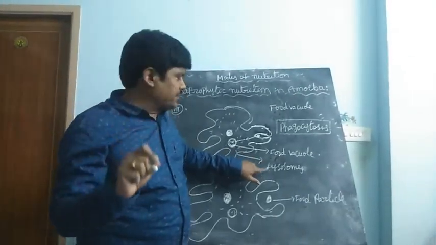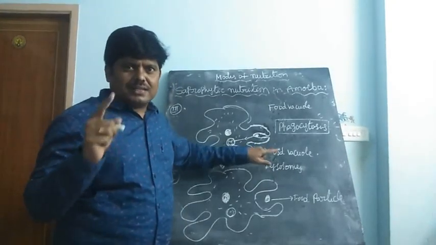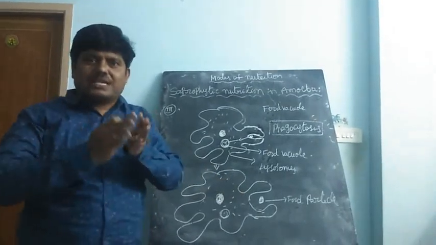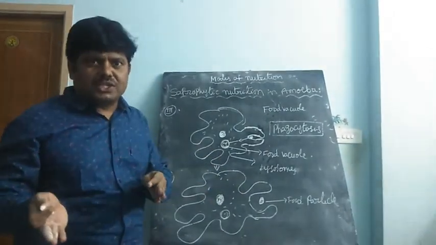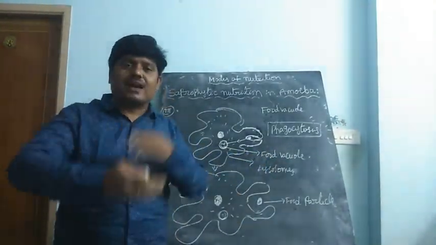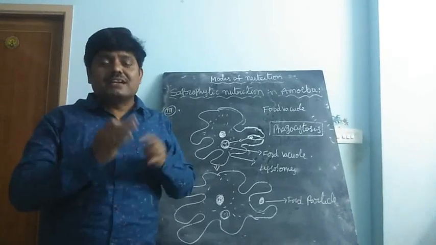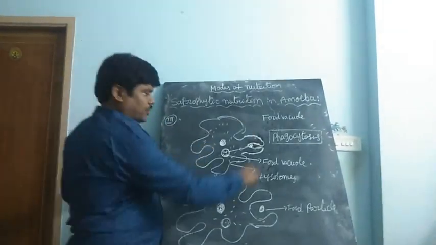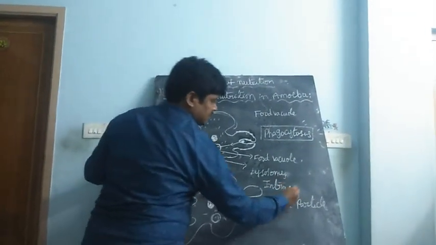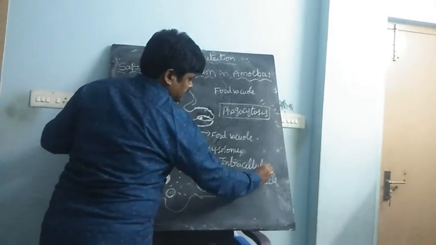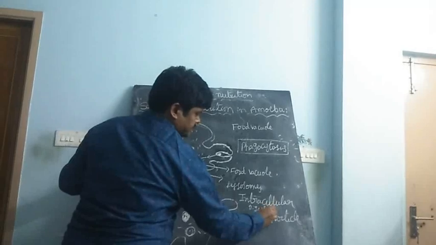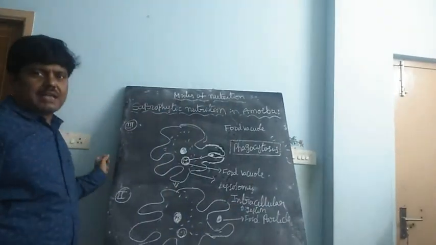That's why such lysosomes are present in the food vacuole, and they release some enzymes. With the help of this enzyme action, the food particles are finally broken down. That means intracellular digestion. And this process is called intracellular digestion. Clear? Very simple.